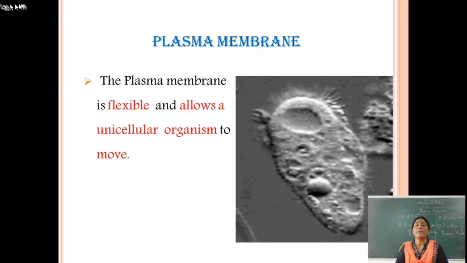Look at this diagram. Here we see that the plasma membrane is very flexible. Due to this flexibility, it allows a unicellular organism to move from one place to another, and they also change their form. For example, these are examples of a protist, the paramecium. Through the plasma membrane, the paramecium moves from one place to another.